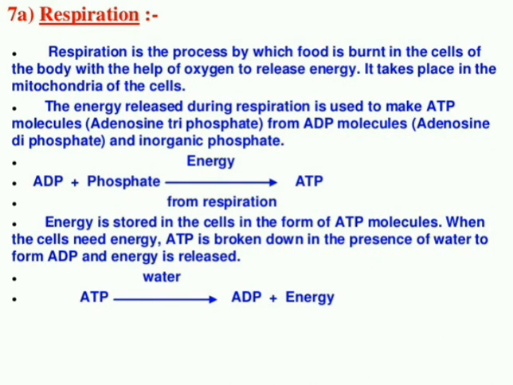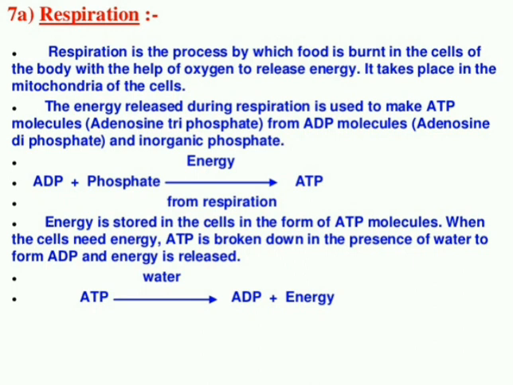and that form is called what? ATP. What is ATP? The full form of ATP is adenosine triphosphate. How many phosphates? Three phosphates are there. So how is this energy stored? We know phosphate is a form of energy, and that phosphate reacts with ADP. What is ADP?